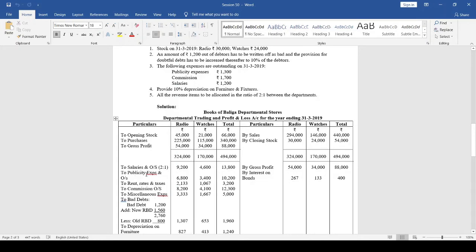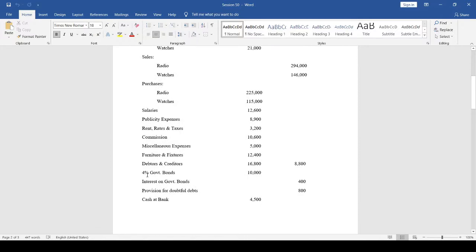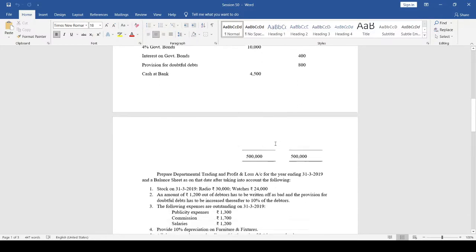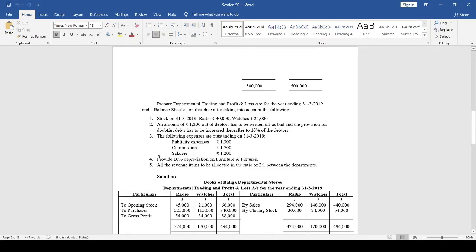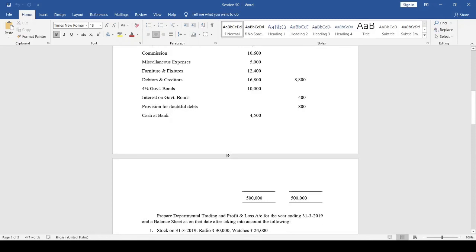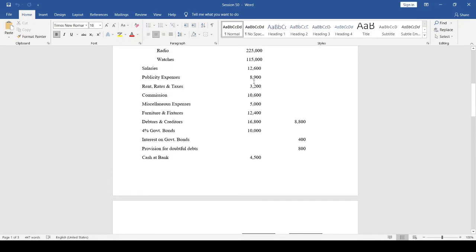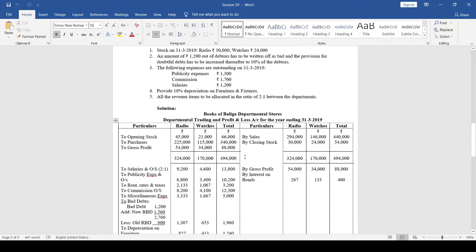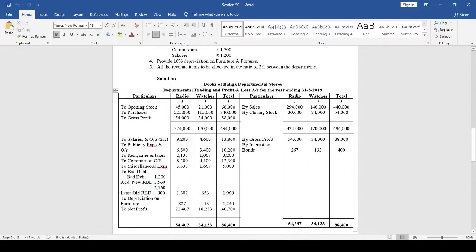To salaries. Okay, salaries is 12,600. Salaries outstanding 1,200. So salaries 12,600 plus 1,200 added gives 13,800, total salaries plus outstanding.